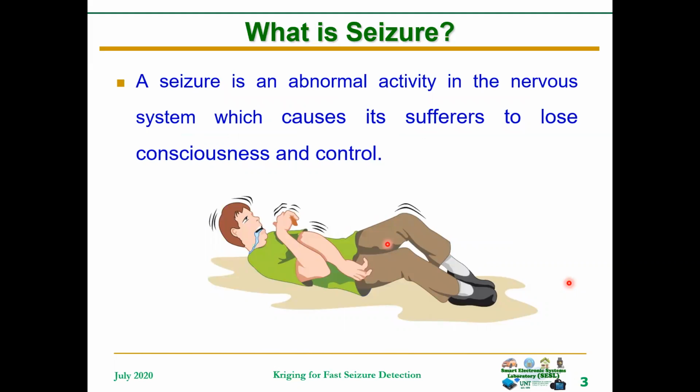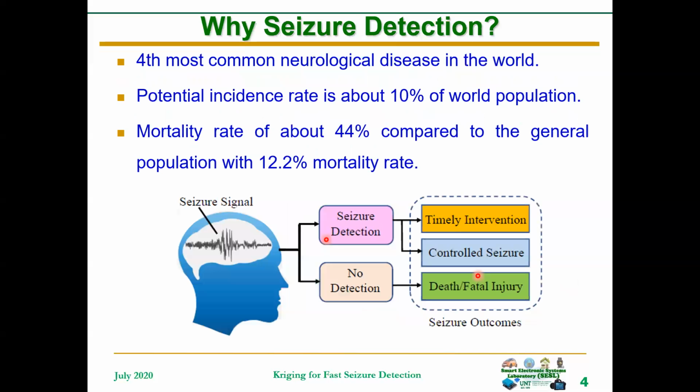What is seizure? Firing neurons in the brain generate tiny electric signals for every action that takes place in the body. These signals act as triggers for the specific actions, but sometimes these signals are abnormally transmitted without any request, and such actions result in seizure. You can see a seizure patient here, lack of consciousness and lack of control. That is the aftermath of a seizure attack.